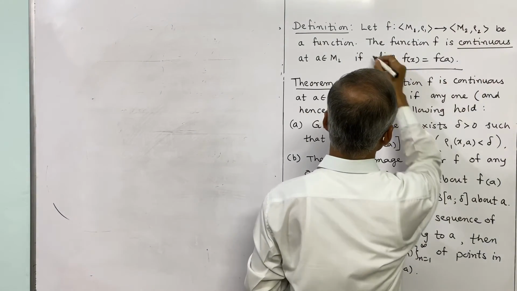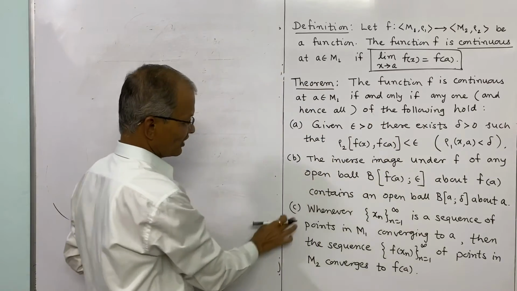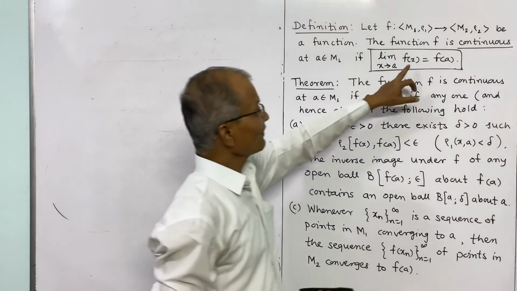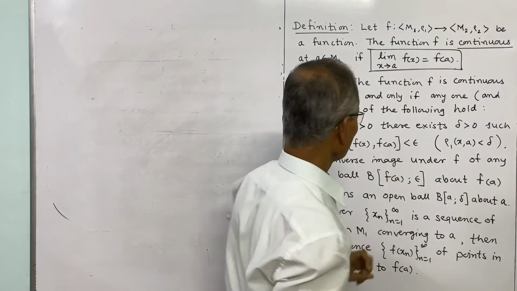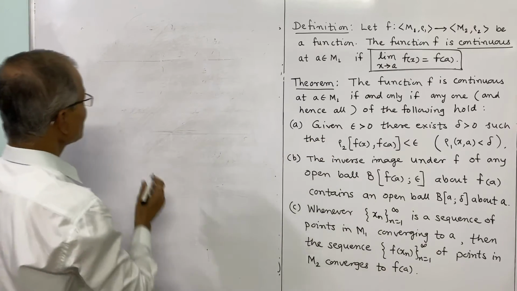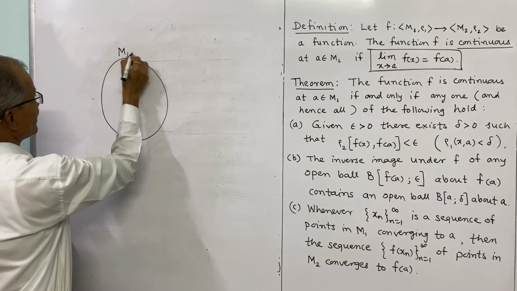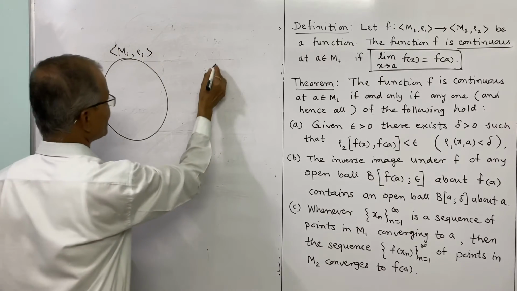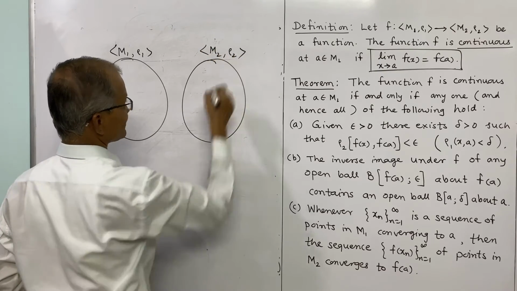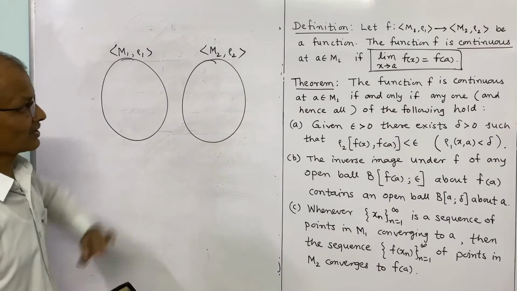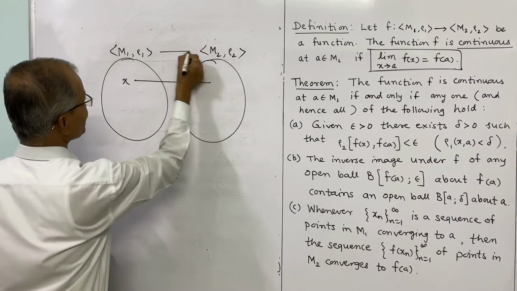So see, this is only the basic definition, and this definition is expressed in three forms: A, B, and C. The limit of f(x) as x tends to a is equal to f(a). Given the function is from one metric space, this is M1 with rho 1 metric, and this is M2 with rho 2 metric space, and x is a point here, and the function is f.